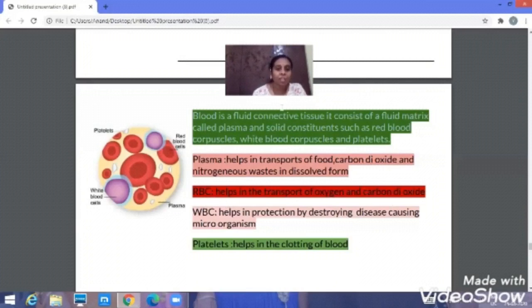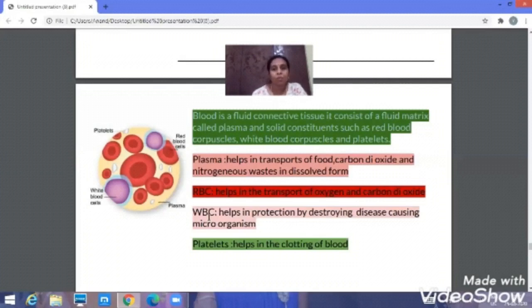The next comes WBC. You can see over here, this is WBC. The WBC is also called white blood corpuscles. And these WBCs, when you observe, are also produced in the bone marrow. This WBC is like a soldier of the body. It will protect us from disease-causing microorganisms.